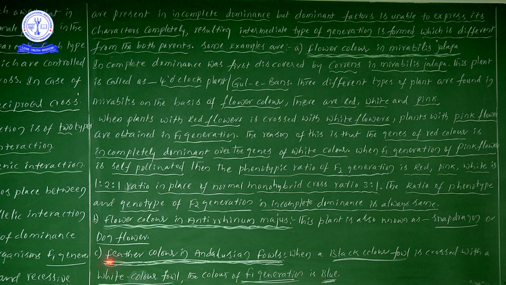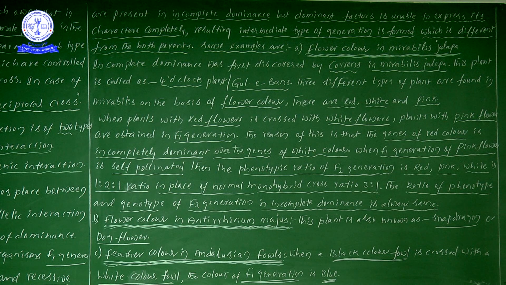Next one, feather color of Andalusian fowls. Here also, in feather color of Andalusian fowls, we can observe incomplete dominance. What they have done here is, when they crossed a black color fowl with a white color fowl, what they observed in the F1 generation was a blue color fowl.